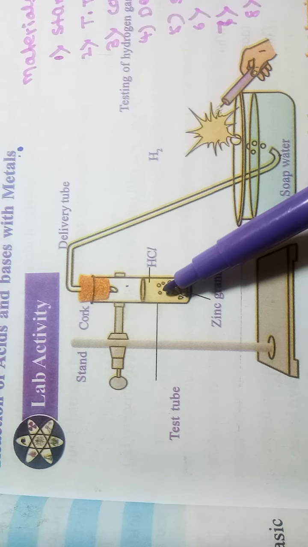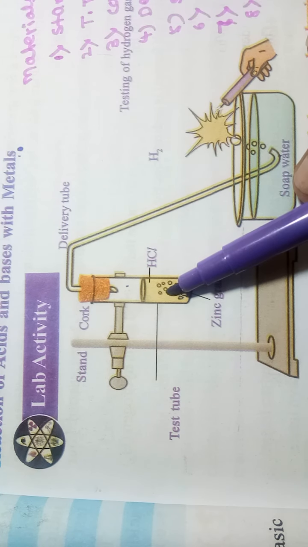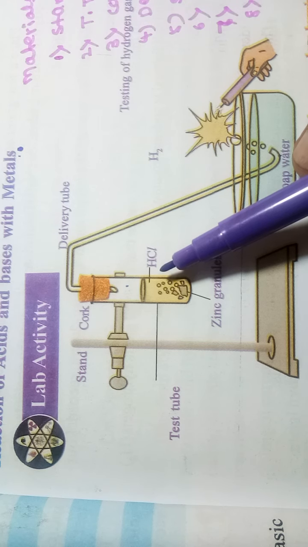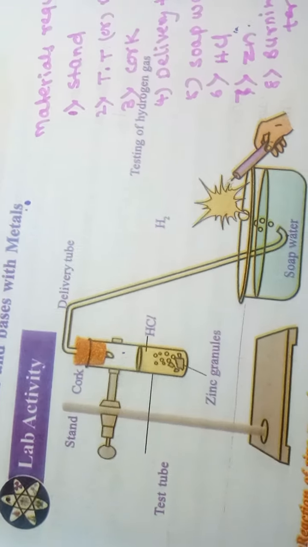Now let me test the nature of this solution after the reaction. If you place blue litmus or red litmus, the colors are not changed. From that you can identify that the solution is neutral in nature.